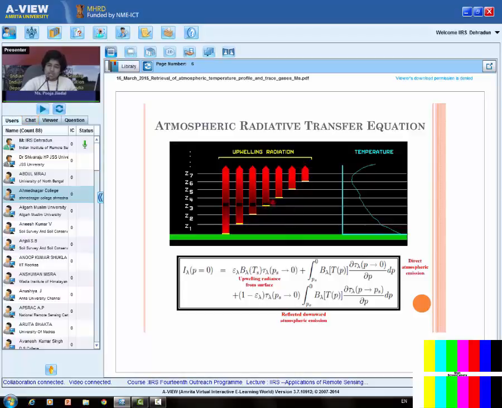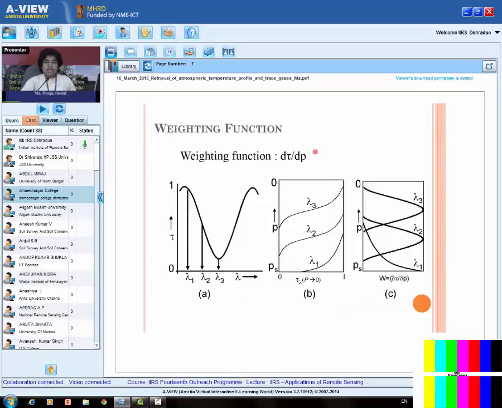Now again, emission in the downward direction will be from all the atmospheric layers. So we have to integrate it from Ps to 0. So this is the net radiative transfer equation, which will give me the net radiation which has been received at the top of the atmosphere due to emissions from the surface as well as the various atmospheric levels, and it is wavelength dependent. Then comes the weighting function.